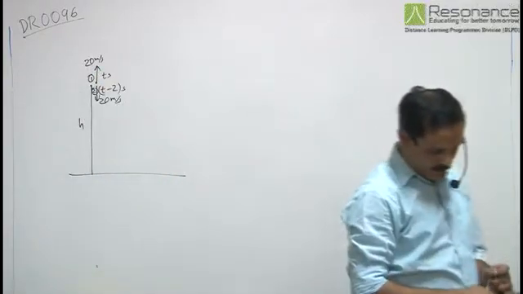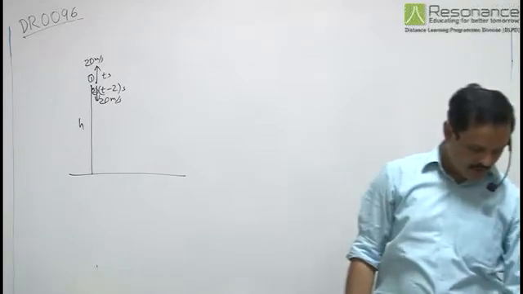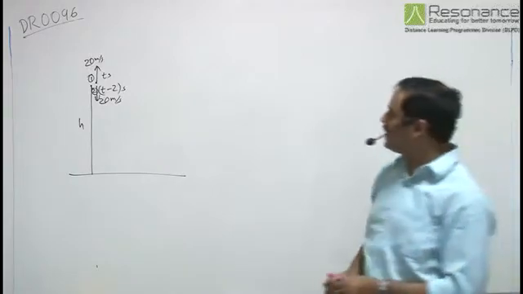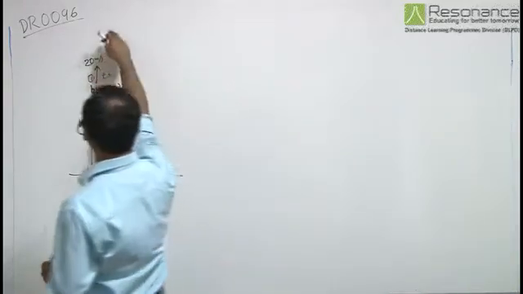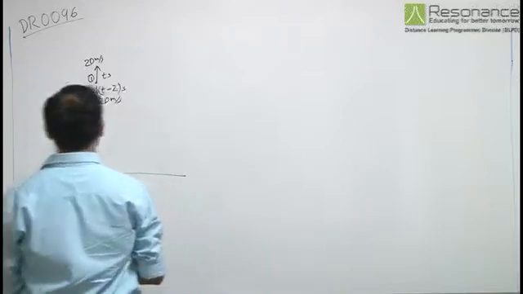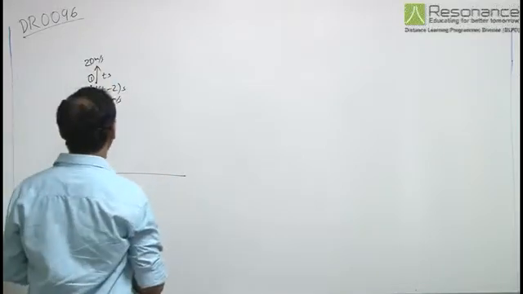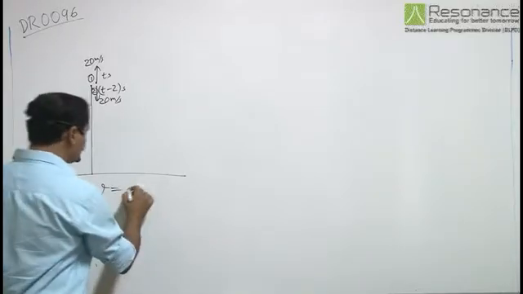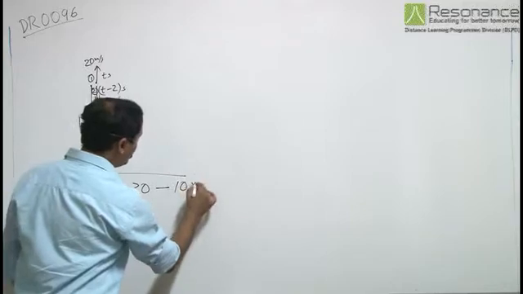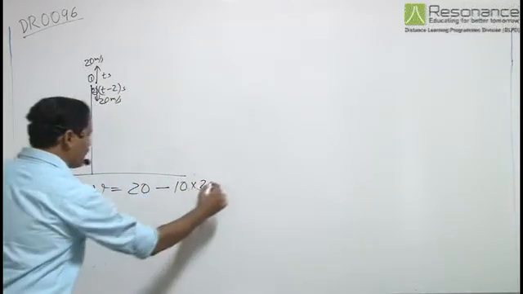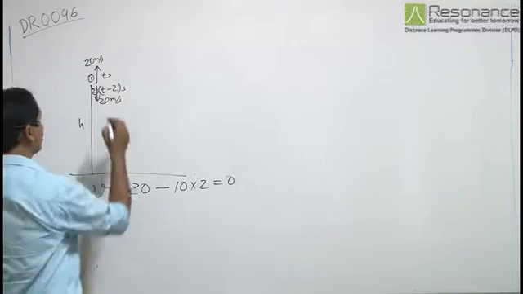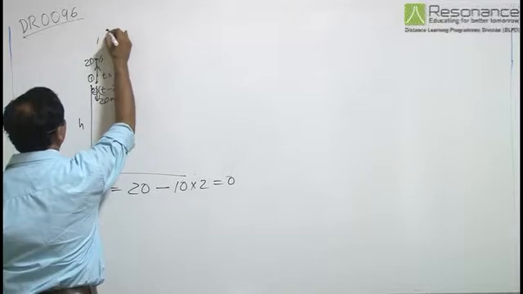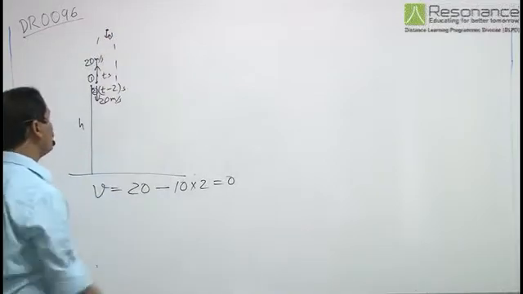Now we need to check the options. The relative velocity between the two stones remains constant till one hits the ground. Now as the particle is thrown vertically upward, in 2 seconds, what will be its position and velocity? Let us find. V is equal to 20 minus 10 into 2, that is equal to 0. So in 2 seconds it will be at the top of its trajectory and its velocity will be 0.